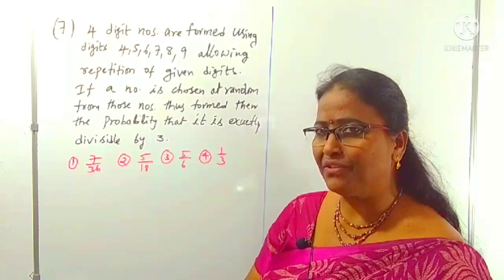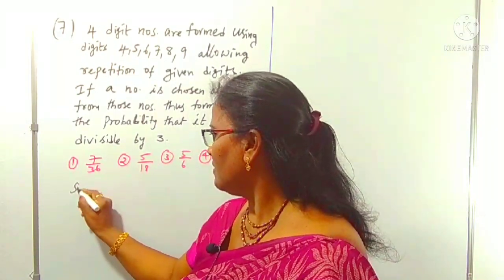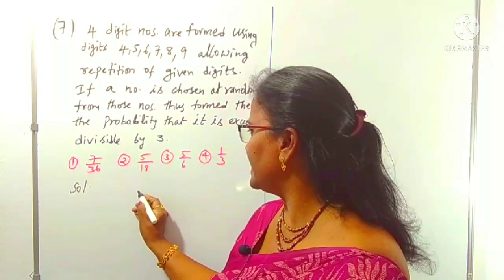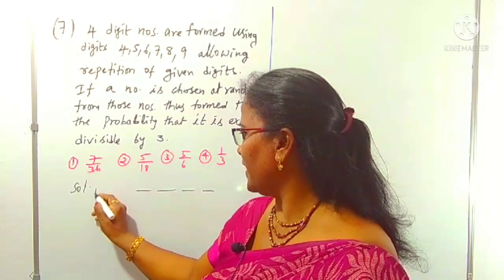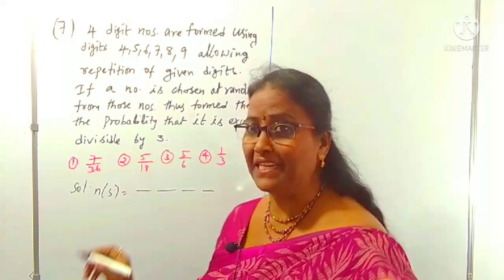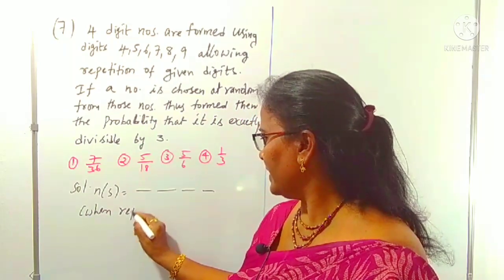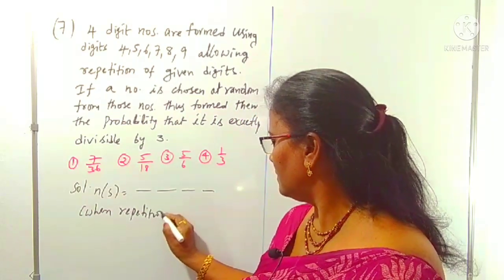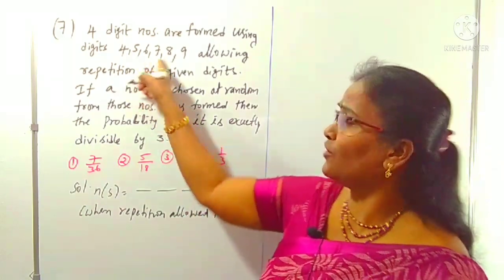So first I am taking n of s. For n of s, we want the 4-digit number from the 6 digits, and repetition is allowed. Repetition allowed means we can use the 6 digits, no zero here.